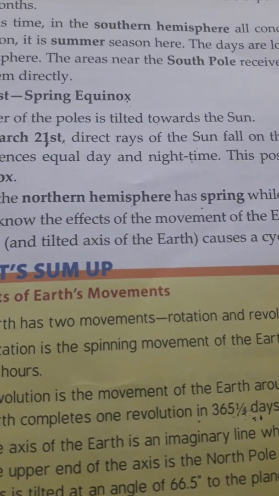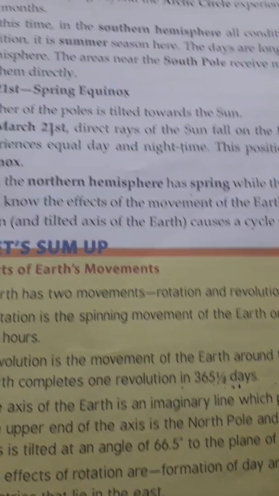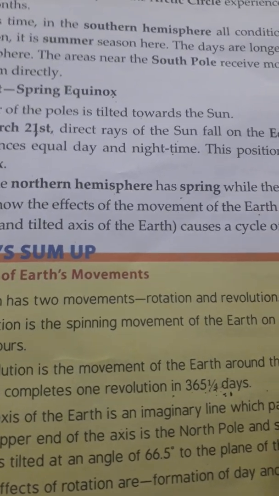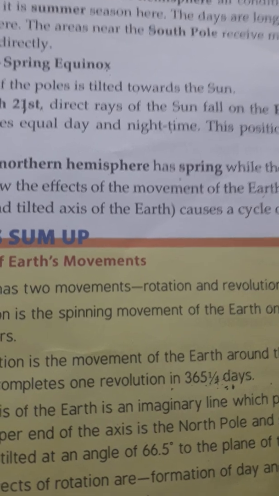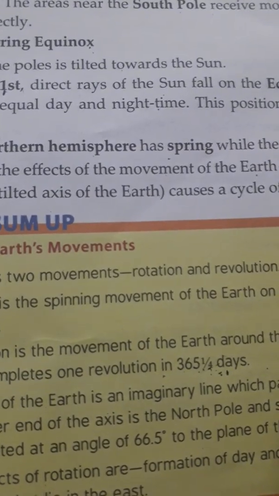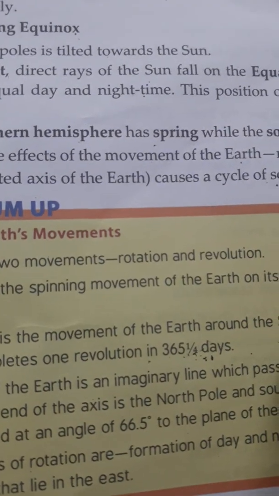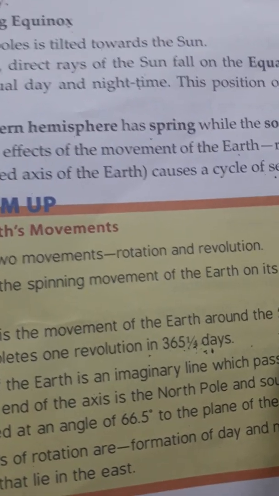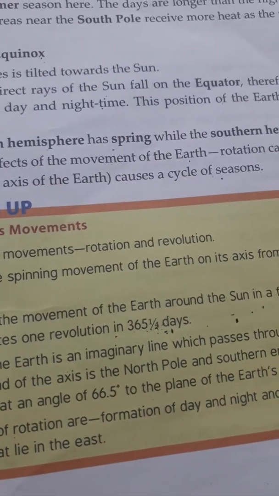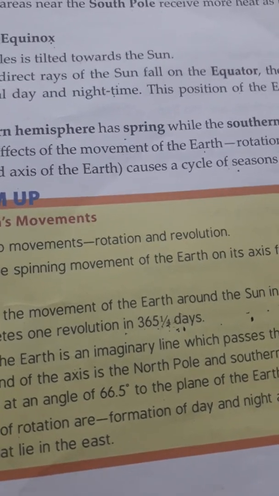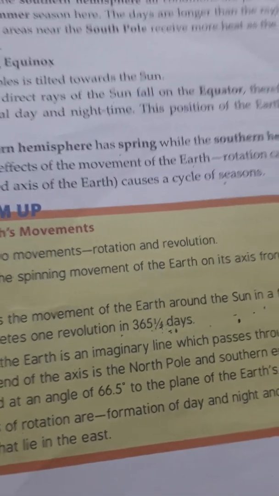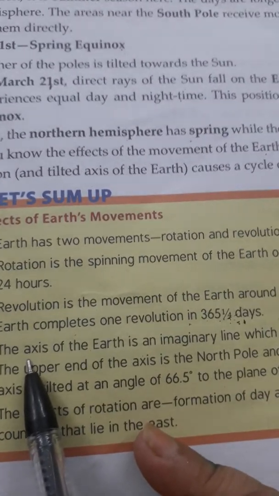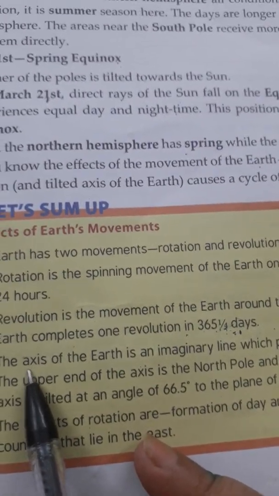That means 1 day, and that 1 day we add in the month of February. Then the month of February has 29 days, and that is a leap year, or you can say in a leap year we have 366 days, and that will occur after every 4 years.